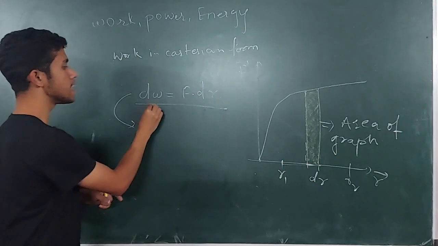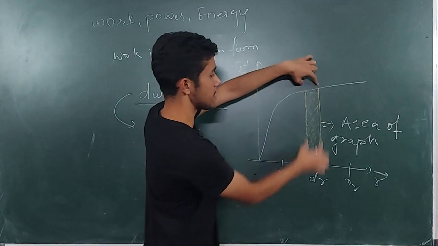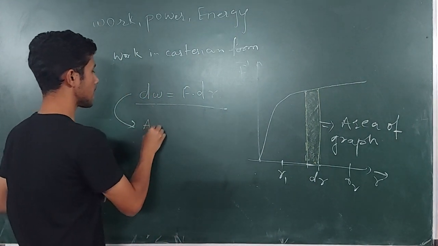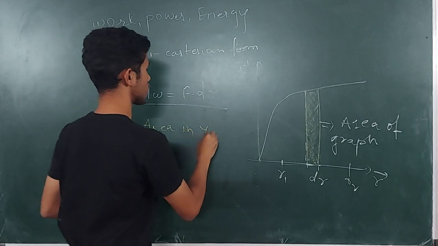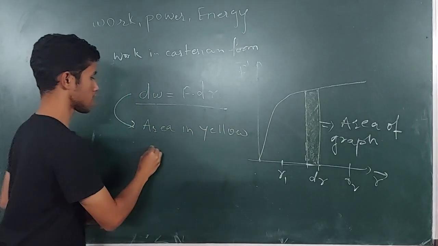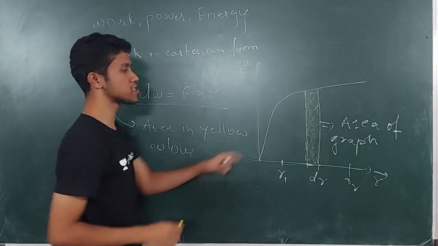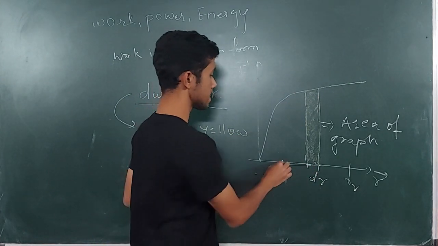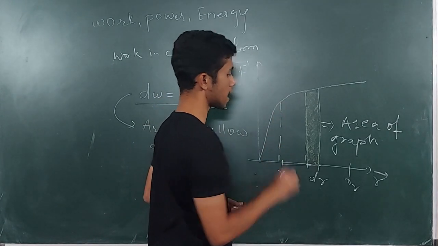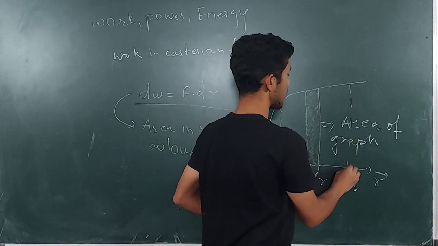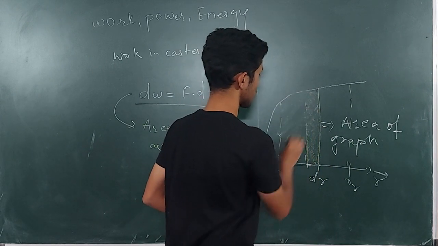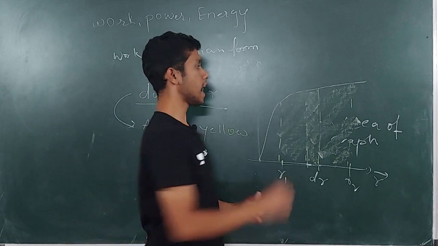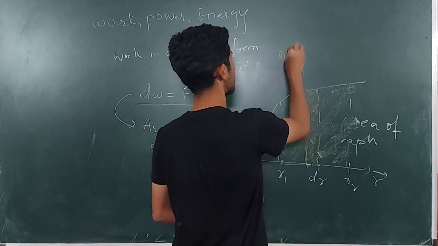So what will be dW? dW is this much area, which is in the yellow color, for this much displacement. So if I extrapolate this graph from R1 up till R2, this whole area is the area under the curve, and I can call it the total work.